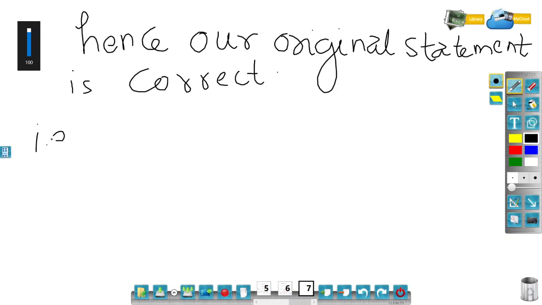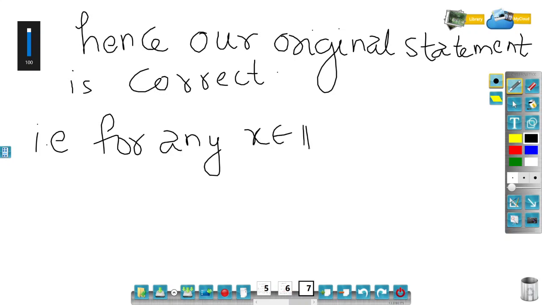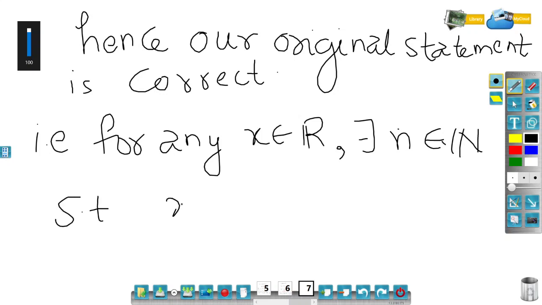That is, for any real number, for any x belonging to R, there exists an n belonging to the natural numbers such that x is always smaller than that n.